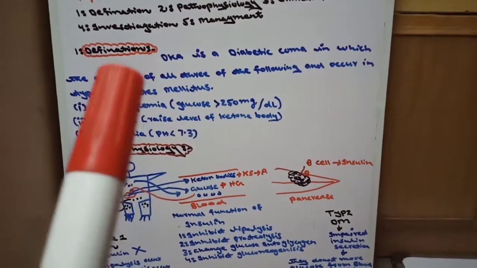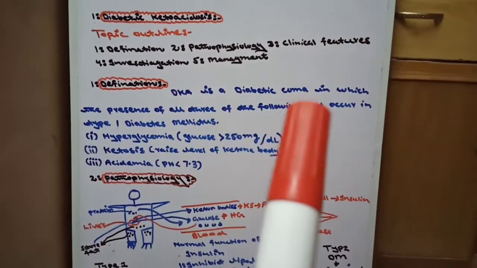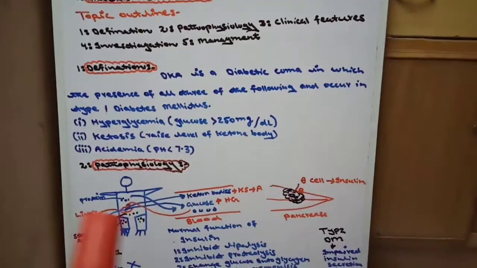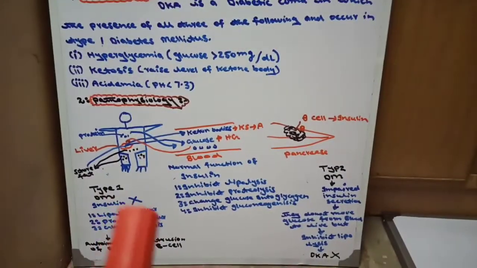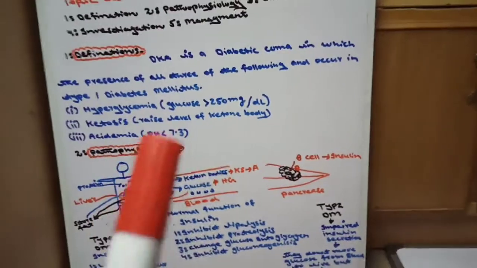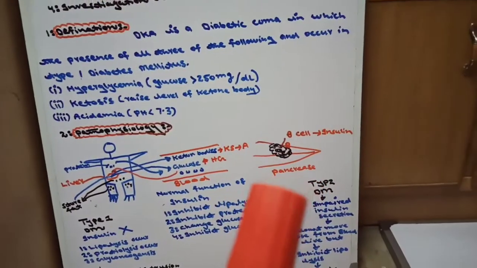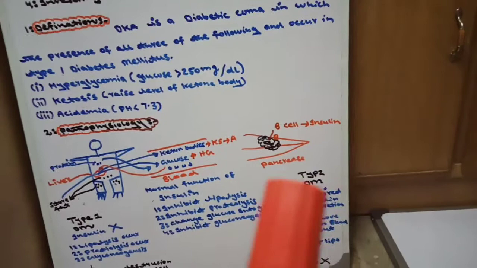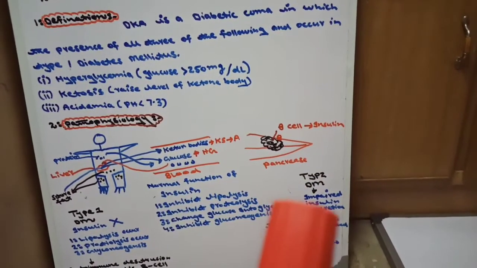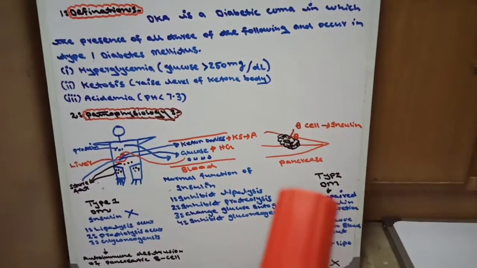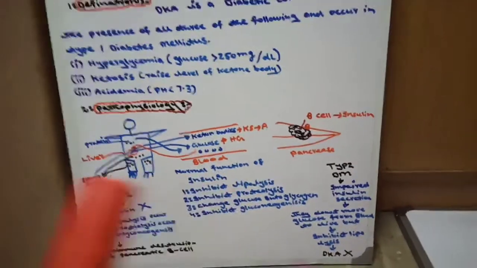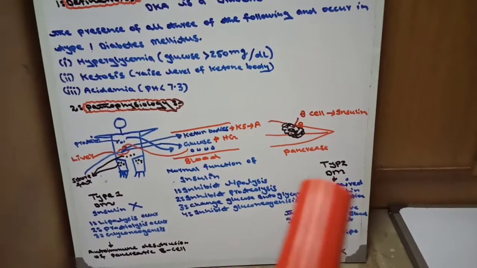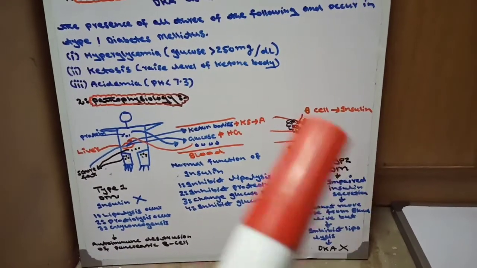Therefore, we said in the definition, diabetic ketoacidosis is a diabetic coma in which all three of the following are present, as we proved by pathophysiology, and it occurs in type 1 diabetes mellitus. This is type 1. Now, why do we not mention it also occurs in type 2? Because in type 2 diabetes mellitus, there is an impaired insulin secretion. Impaired insulin secretion means there is not an absolute absence of insulin like in type 1. In type 2 diabetes mellitus, impaired insulin secretion means some insulin is present.